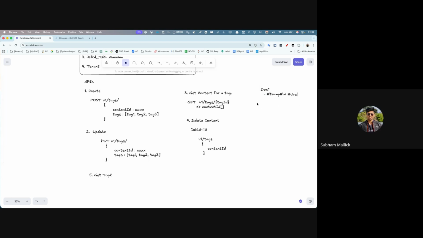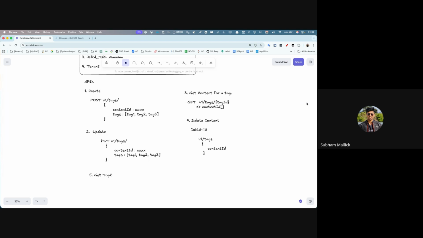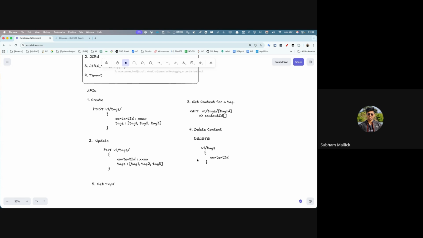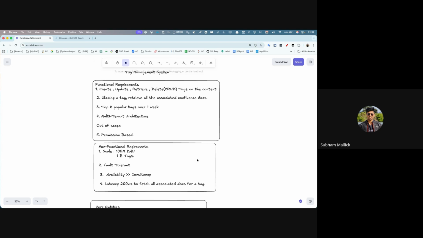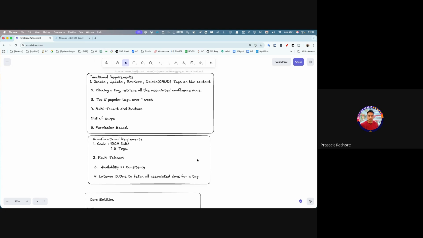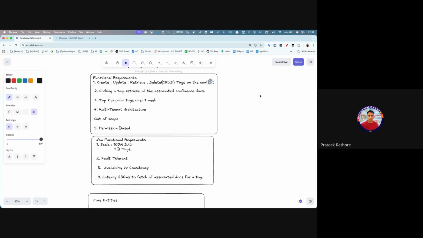I understood this, Pratik. I thought that at the very first we have written CRUD of a tag, so I hope we are not updating the tag itself. No, that's not the intention. Or probably we can reframe this, because there's no point. I won't be changing AI to artificial intelligence.